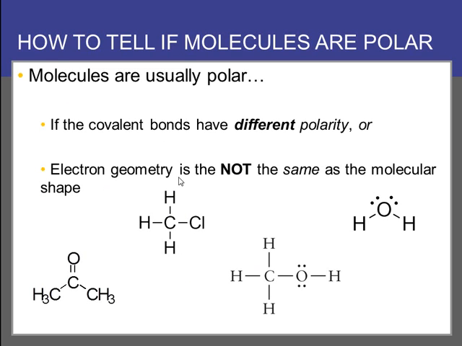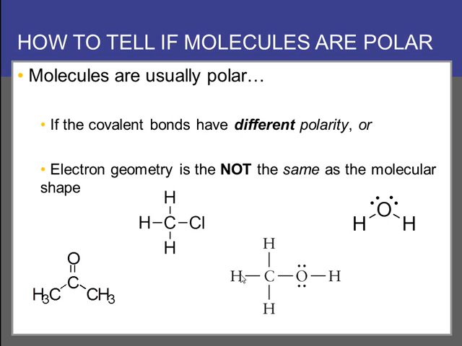Or if the electron geometry is not the same as the molecular shape, basically, do we have lone pairs on the central atom? In water, we have the same polarity in the H-O bonds, but because there are lone pairs, the electron geometry is not the same. Electron geometry is tetrahedral. The molecular shape is bent. So the water is polar.